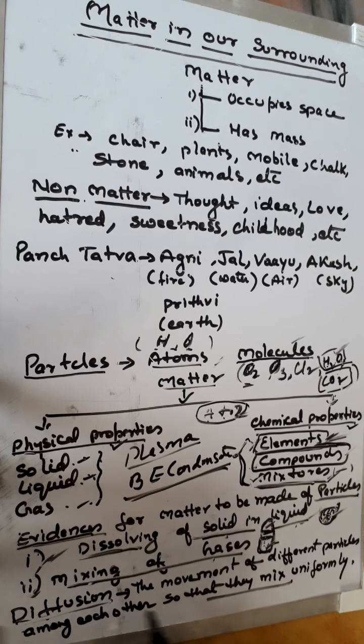Now we have mentioned a term, diffusion. What is this diffusion? Diffusion, the movement of different particles among each other spontaneously so that they mix uniformly, is called diffusion. Now we will see after this the term Brownian motion.